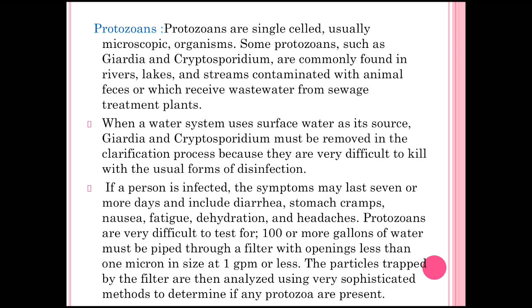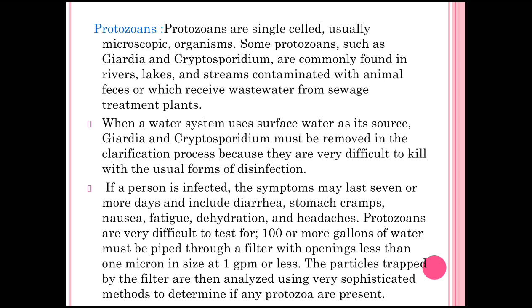Now the next biological factor is the protozoa. Protozoans are single celled, usually microscopic organisms. Some protozoans such as Giardia and Cryptosporidium are commonly found in rivers, lakes and streams contaminated with animal feces or which receive wastewater from a sewage treatment plant.